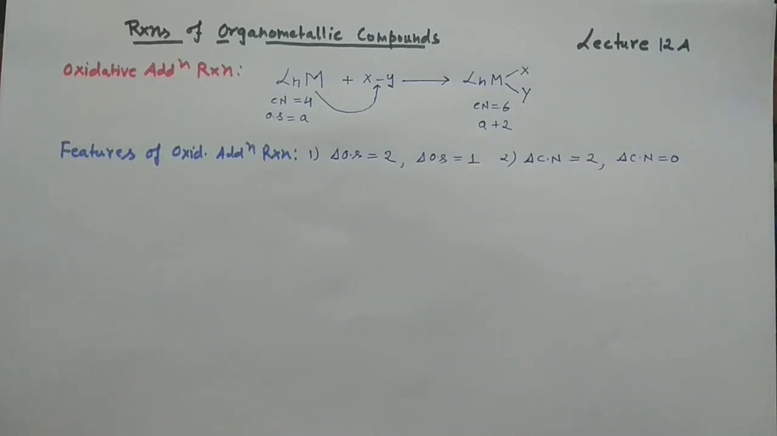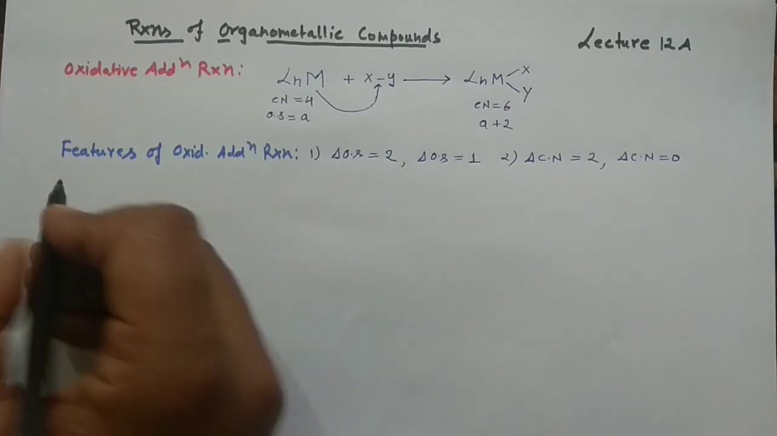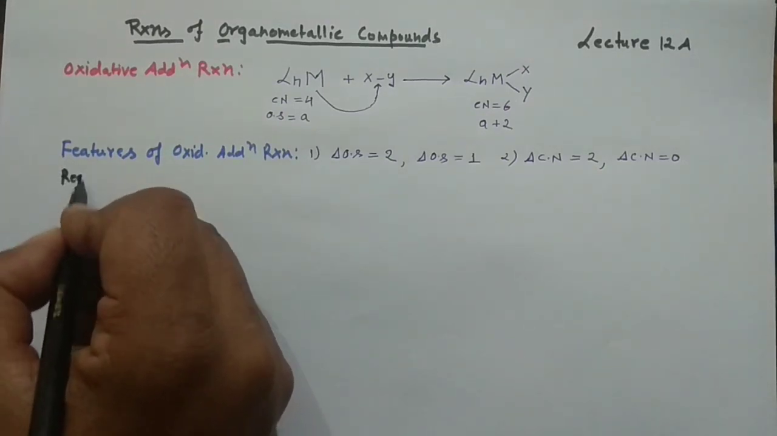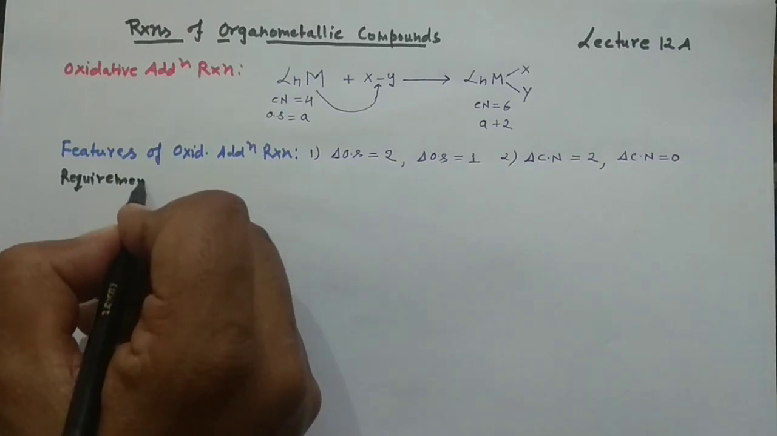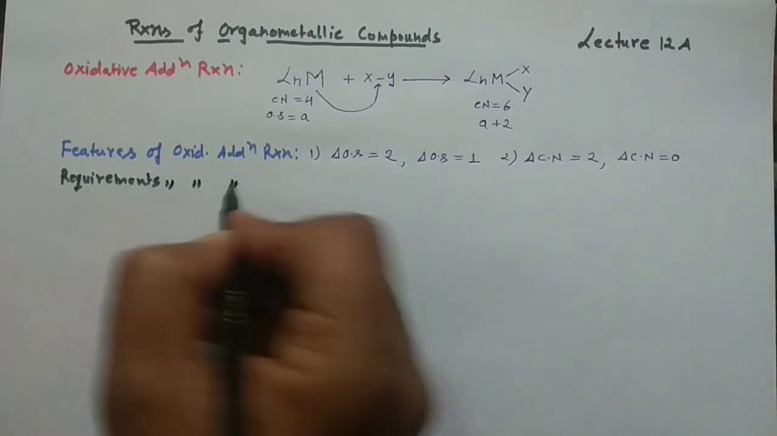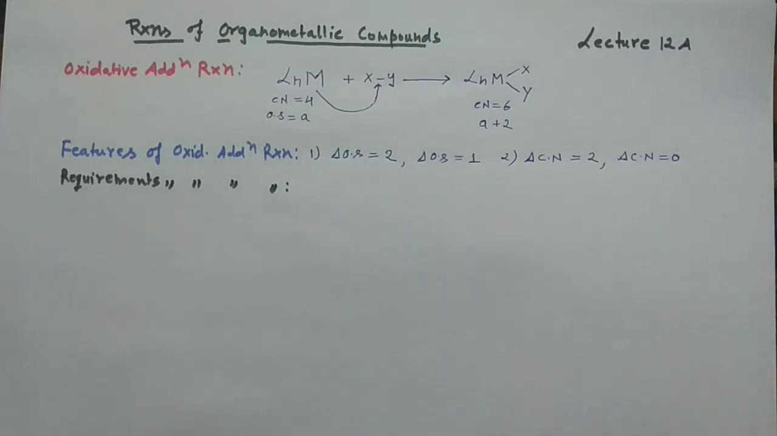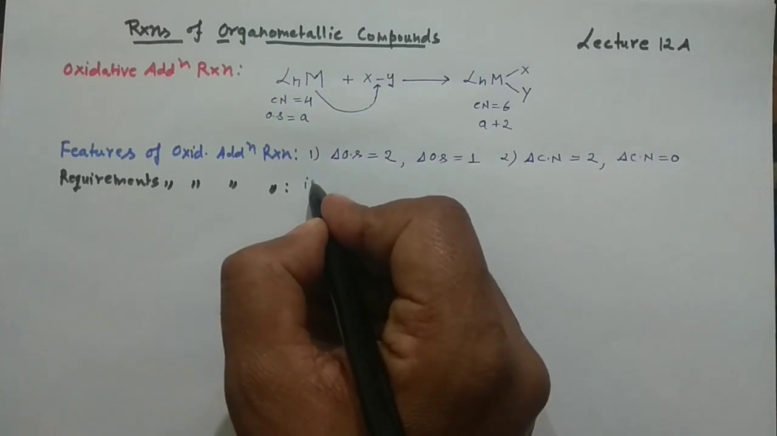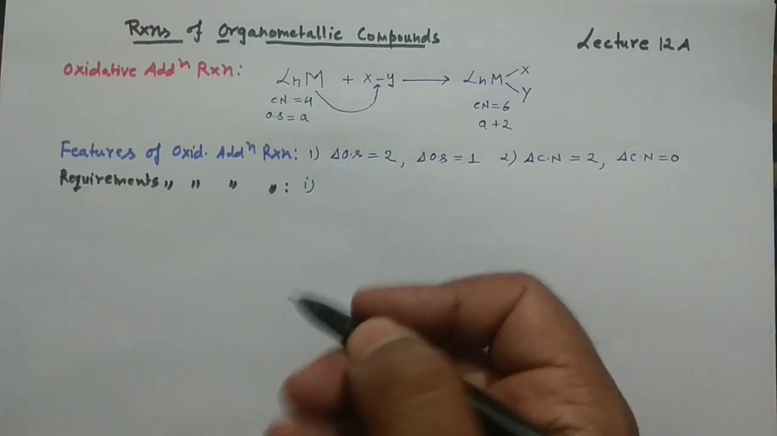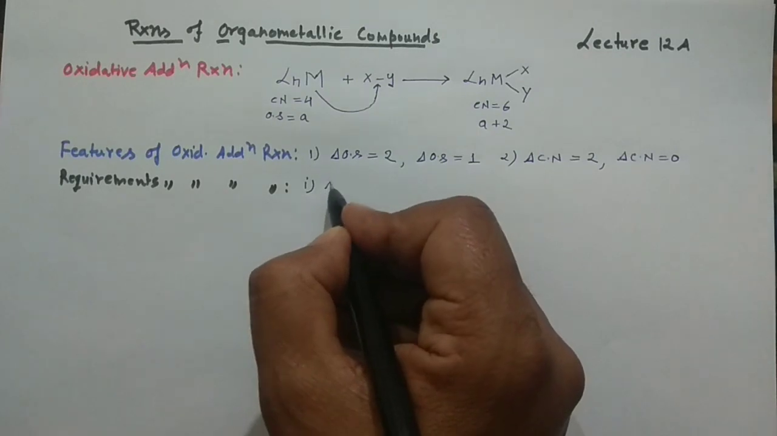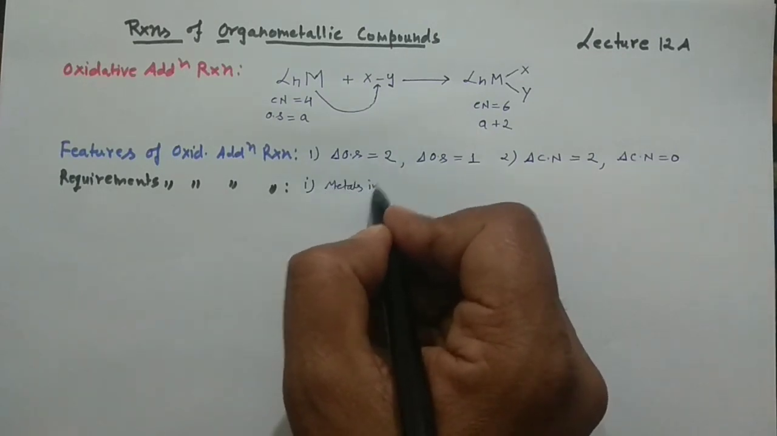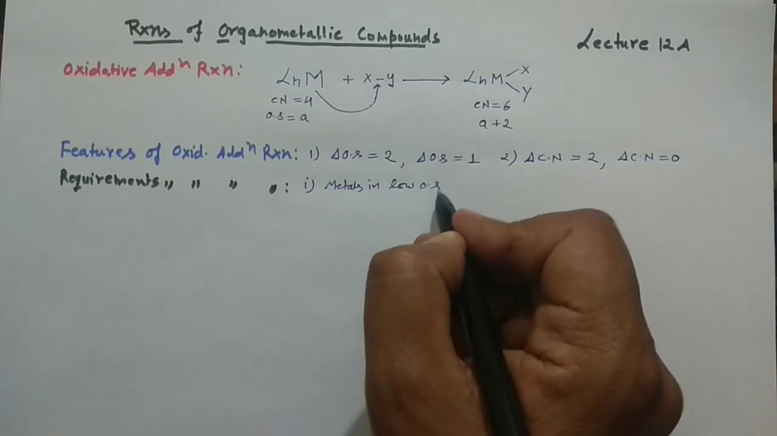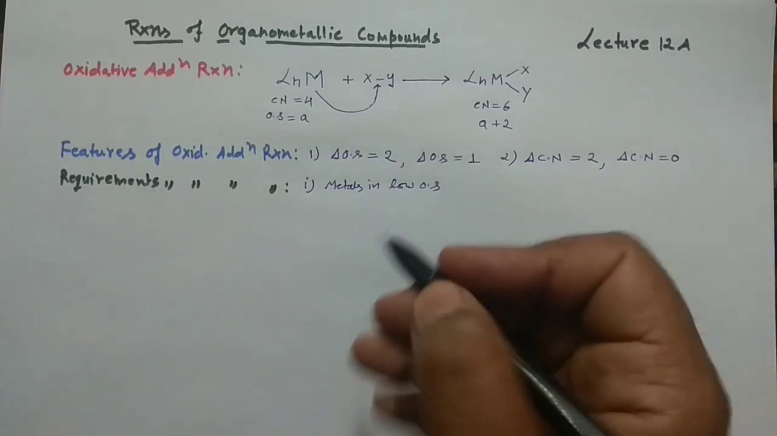And then there come the requirements. Requirements of oxidative addition reaction. What kind of species would undergo the oxidative addition reaction? This is another very important aspect, right? So first of all, the first point which you will always keep in mind: we will require a metal in the low oxidation state. Metals in low oxidation state are more prone to oxidative addition reaction.